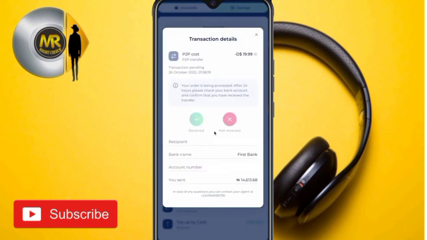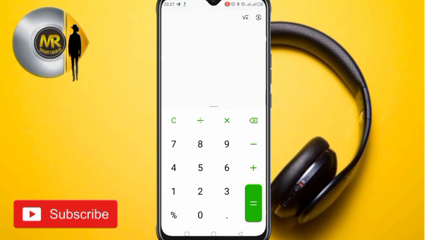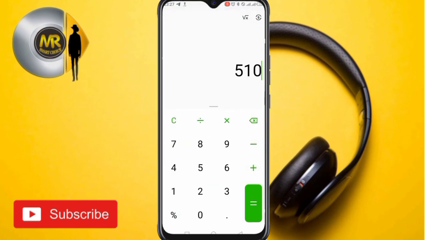As you can see here, this is the receipt. I have successfully finished. All I need to do is just wait for some hours. Everything has been finished, and we are going to do some calculation to see what we have earned, to see what we have gained. So for example, the current bank rate is 510 times 20. If we multiply it, we are going to get 10,200. That's what we were debited the first time.